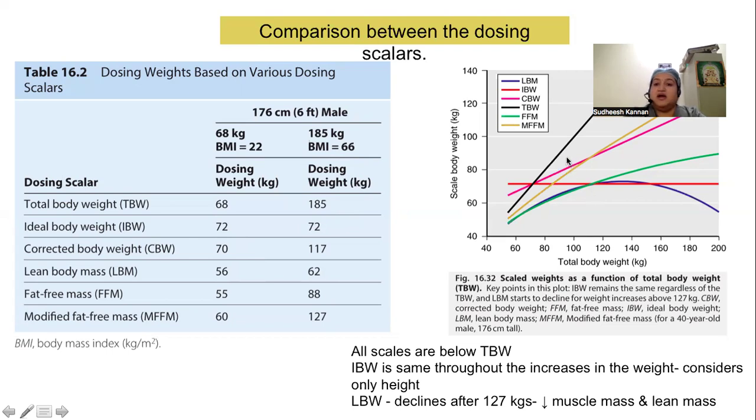As can be seen, all the dosing scales are lesser than the total body weight. Ideal body weight remains the same throughout the increase in the weight because it considers only the height. Whereas the lean body weight, after the weight of 127 kgs, it starts to decrease because there will be decrease in the muscle mass and the lean mass.